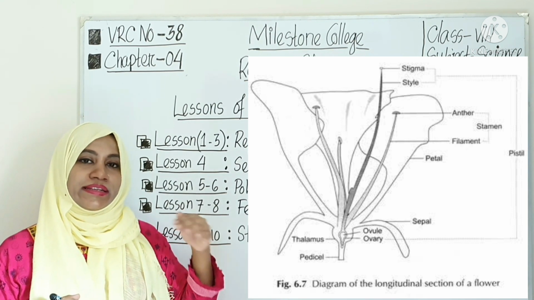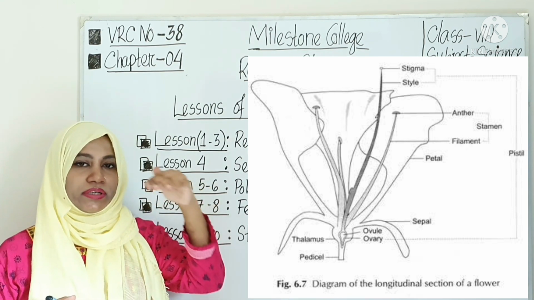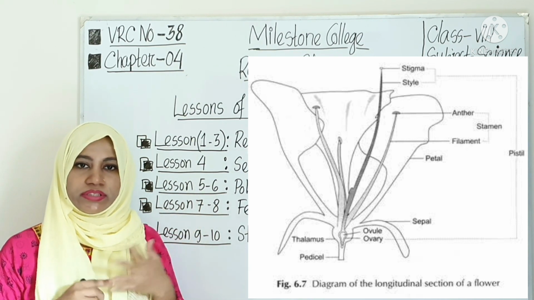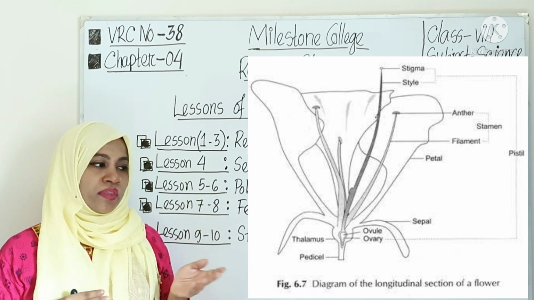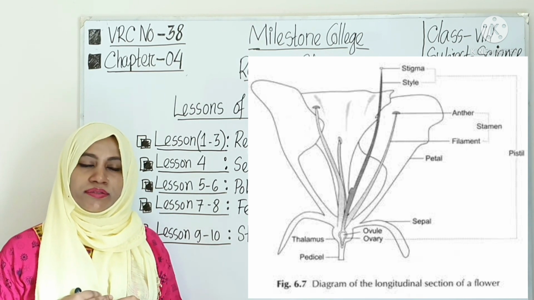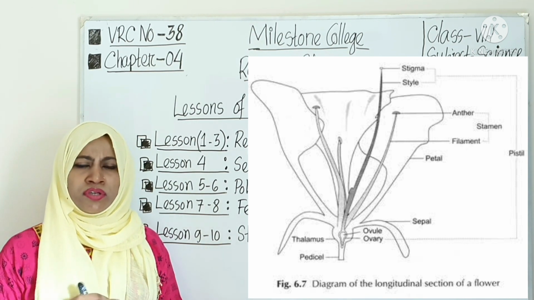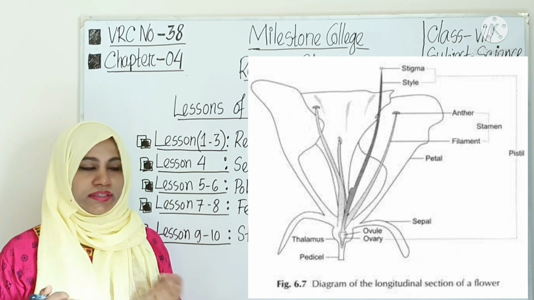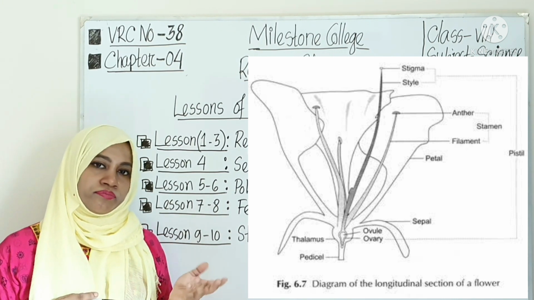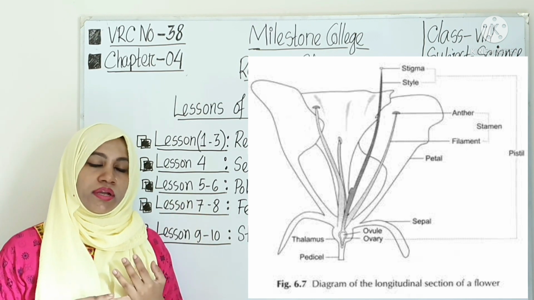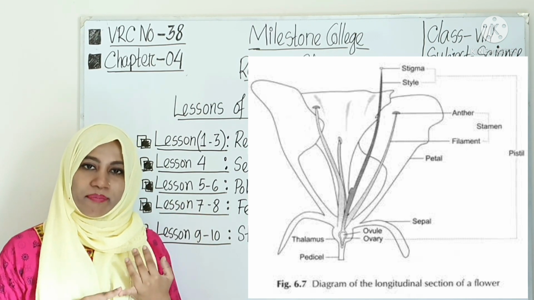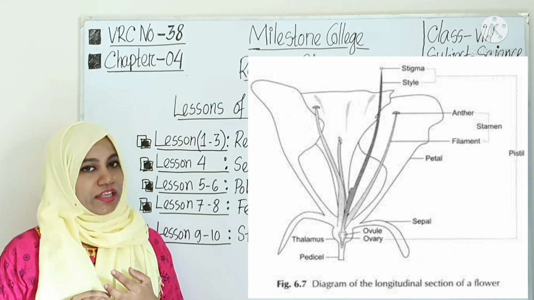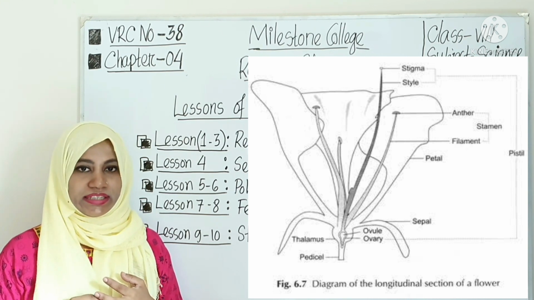Then inside the petals there are some parts: stamen, carpel, all this. There is gynoecium also. There is receptacle. There are sepals also. So all these together actually make up the flower. Okay. So this part, that means the reproductive organs, stamen and carpel, by these two reproductive organs, actually sexual reproduction is done.